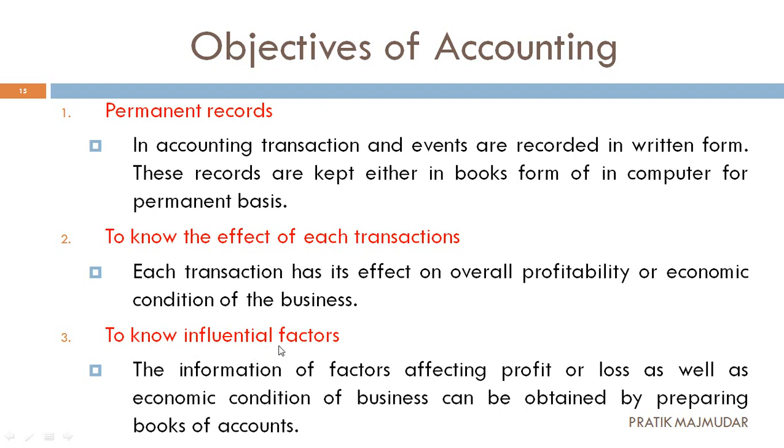Third one, to know the influential factors. Now what is considered as influential factors? Some of the factors which are really affecting the profit and loss of the business can be found out only if we are preparing books of accounts. If we are not getting good productivity, that also we can find out with the help of accounting. So these are some influential factors. With the help of that we can come to some kind of conclusions. So to know any kind of influential factors, we need to prepare accounts.